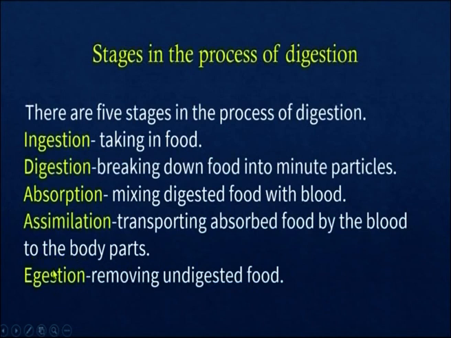And the last stage is egestion, removing the undigested food. Ingestion, digestion, absorption, assimilation and egestion are the 5 stages in the process of digestion. I know you understood the process of digestion and the digestive system and how the various organs of the digestive system work together.